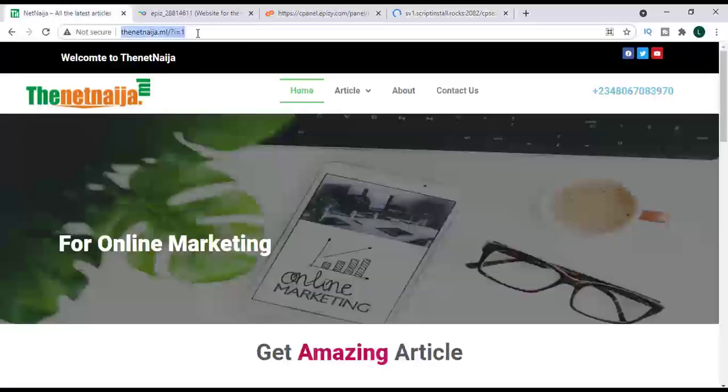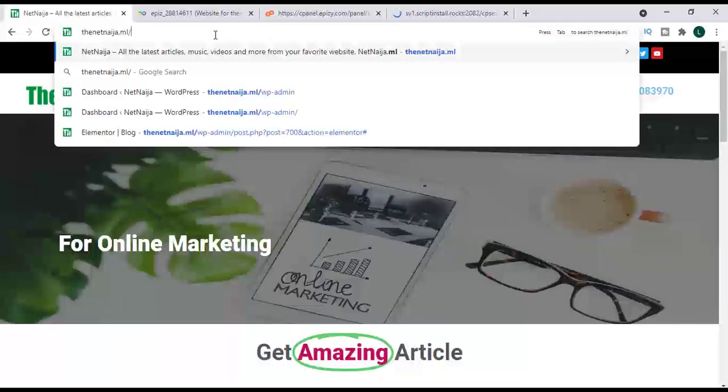What we are doing now is to install WordPress into our domain. Right now, I already have a WordPress on this domain. So for the sake of this tutorial, I am going to create a subdomain or a folder inside this domain and install my WordPress inside the folder.